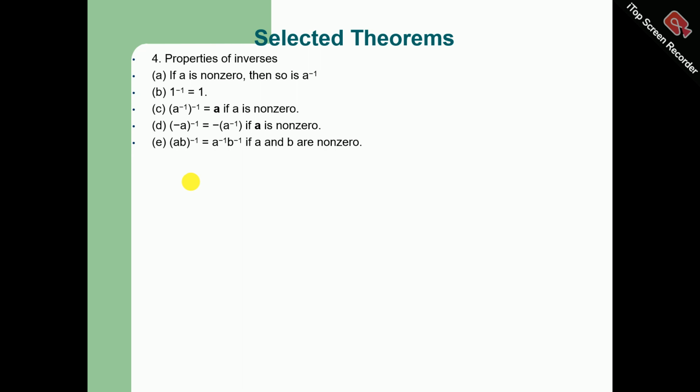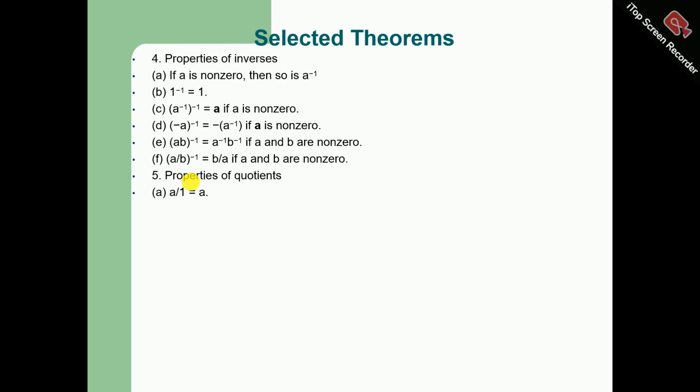(ab)^-1 is equal to a^-1 b^-1 if a and b are non-zero. That is, the reciprocal of ab, or the inverse of ab, is equal to the inverse of a times the inverse of b. (a/b)^-1 is equal to b/a if a and b are non-zero. Properties of quotients.